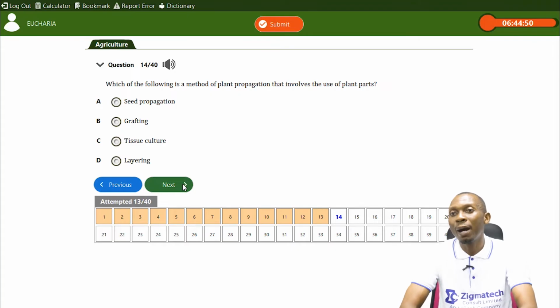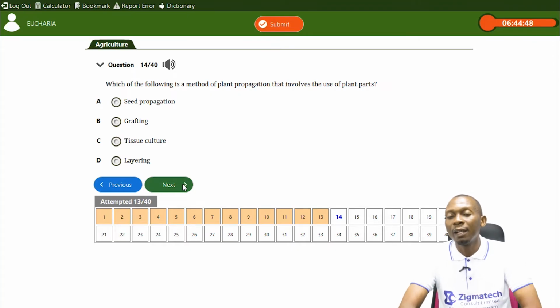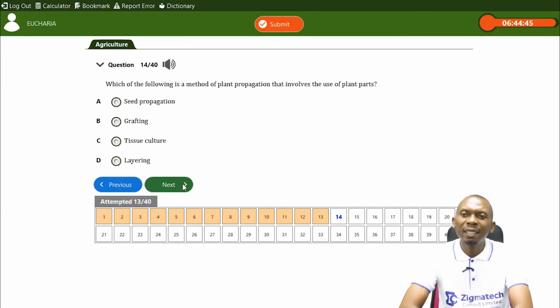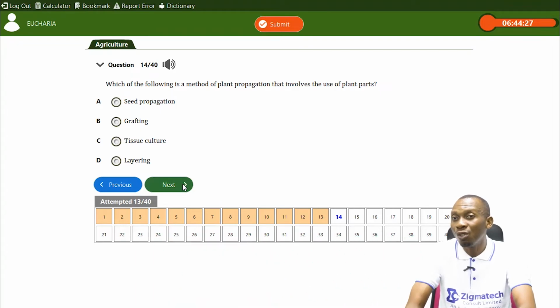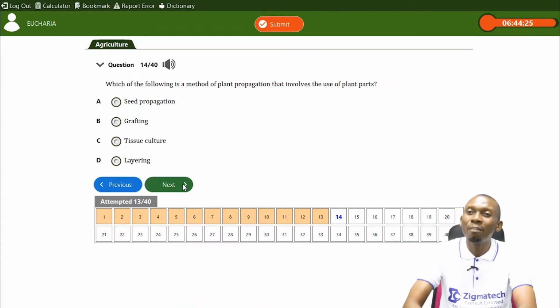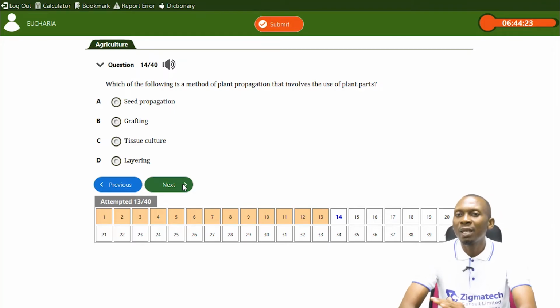Now, we're talking about a part of the plant. When we talk about seeds, seed has to do with sexual propagation. We have two types of propagation: sexual and asexual propagation. So when we talk about seeds, you're talking about sexual propagation. And the question says a part of the plant. Asexual propagation has to do with the production of new individual plants from a part of the parent. So you can see that option A is out.